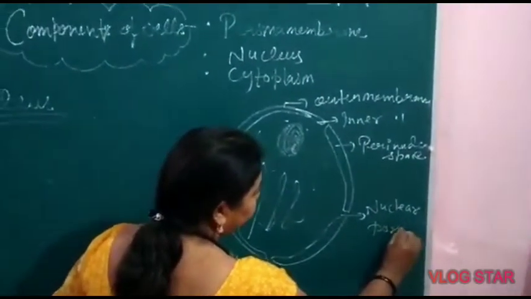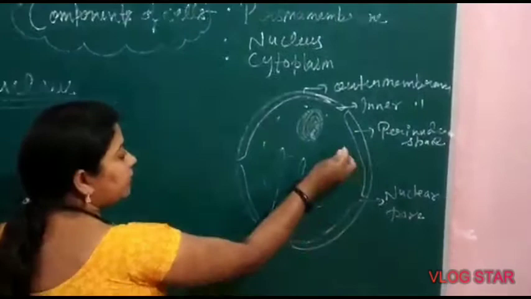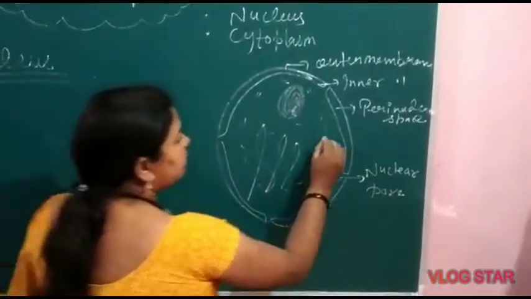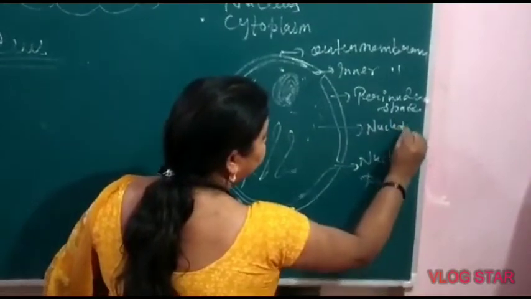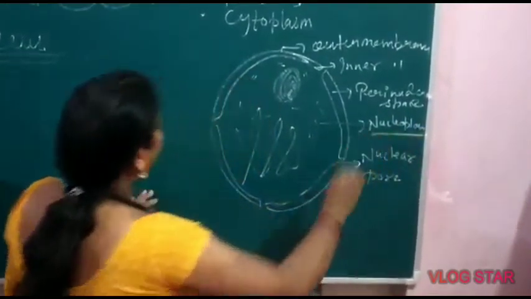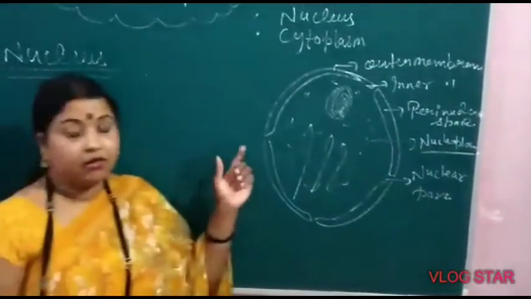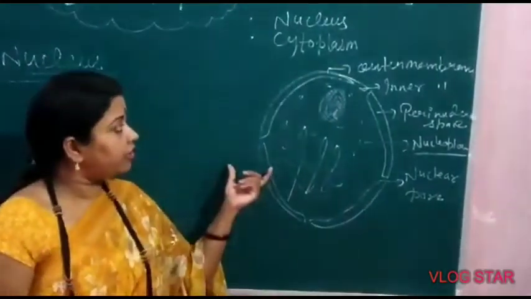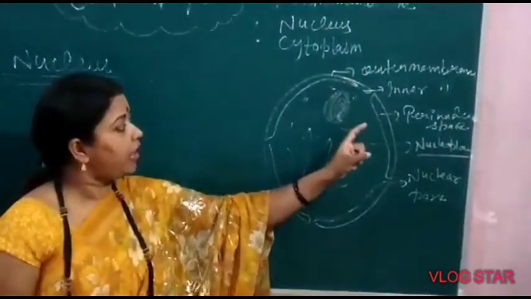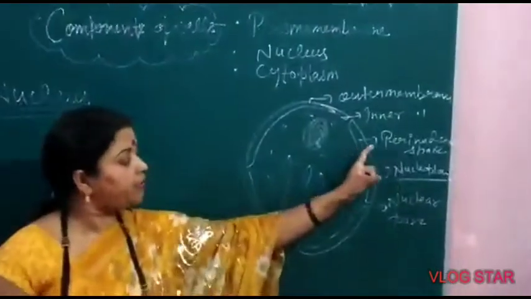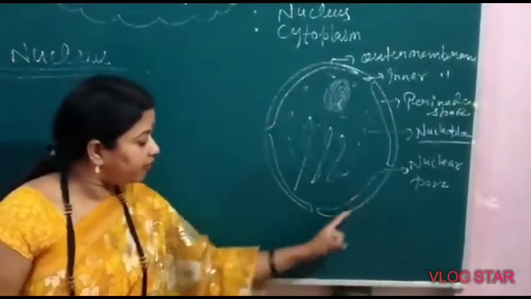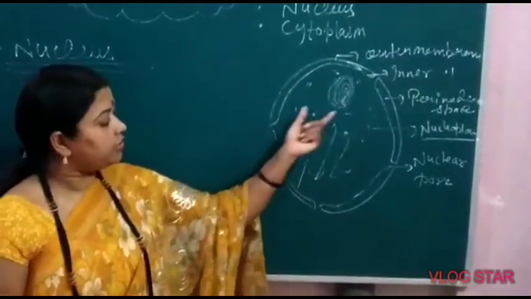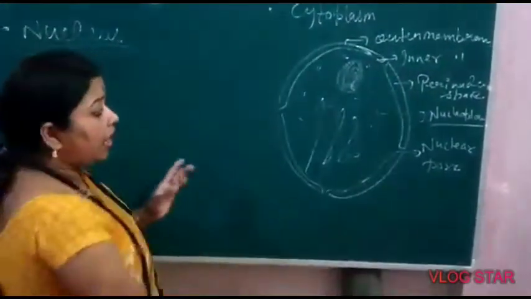Inside the nucleus there is a fluid, that is nucleoplasm. Very important cell organelle. Nucleus is a double membranous cell organelle. These are the outer and inner membrane, and the space between them is the perinuclear space. The nuclear membrane is ruptured at many places in the form of pores, called nuclear pores.